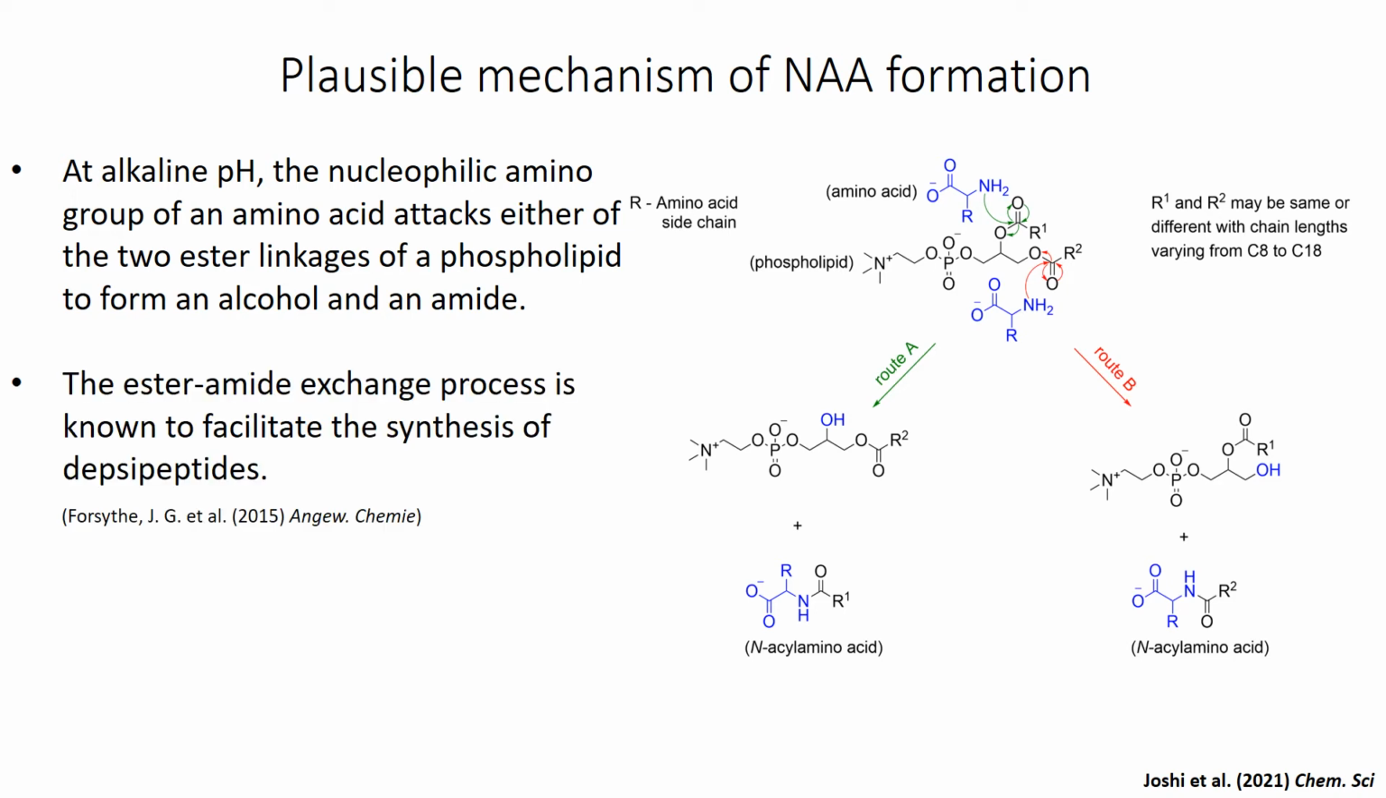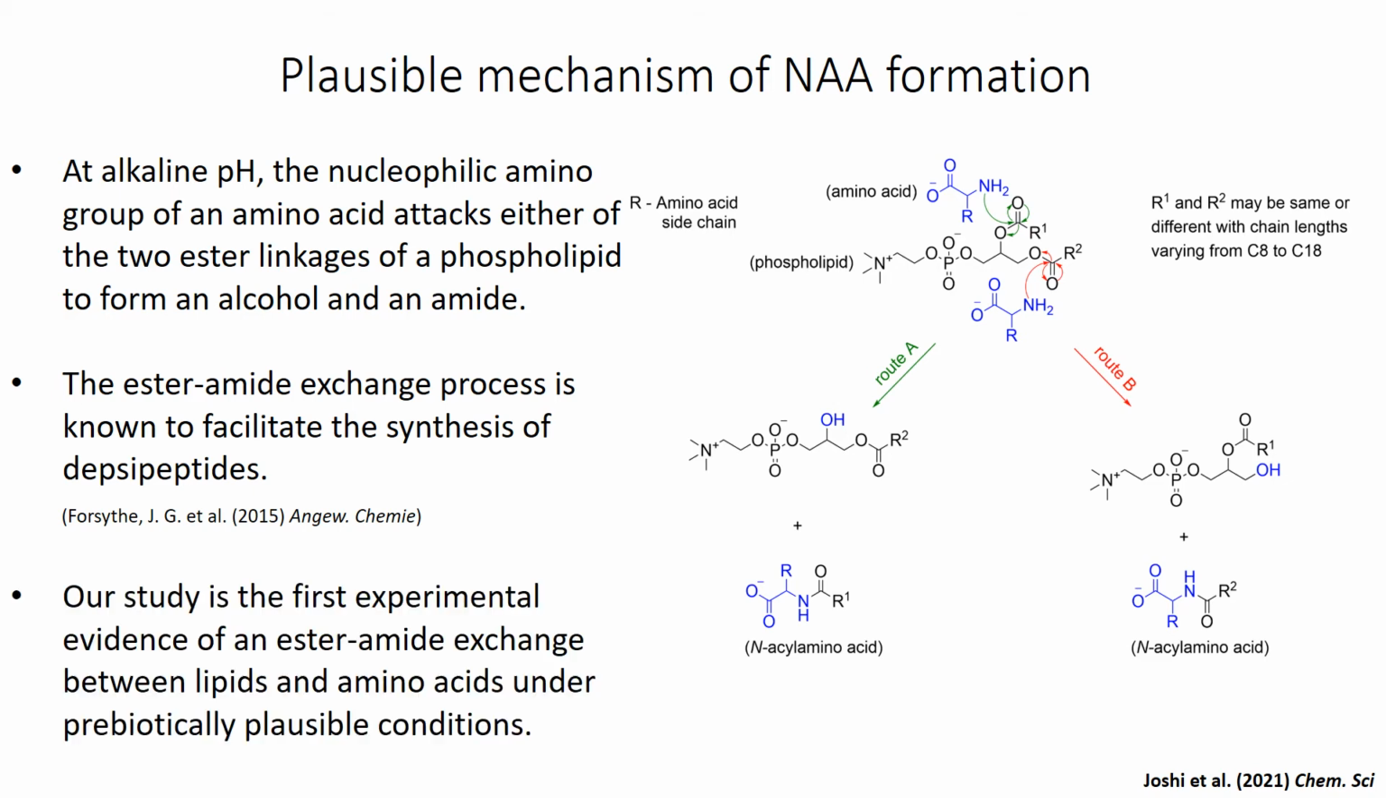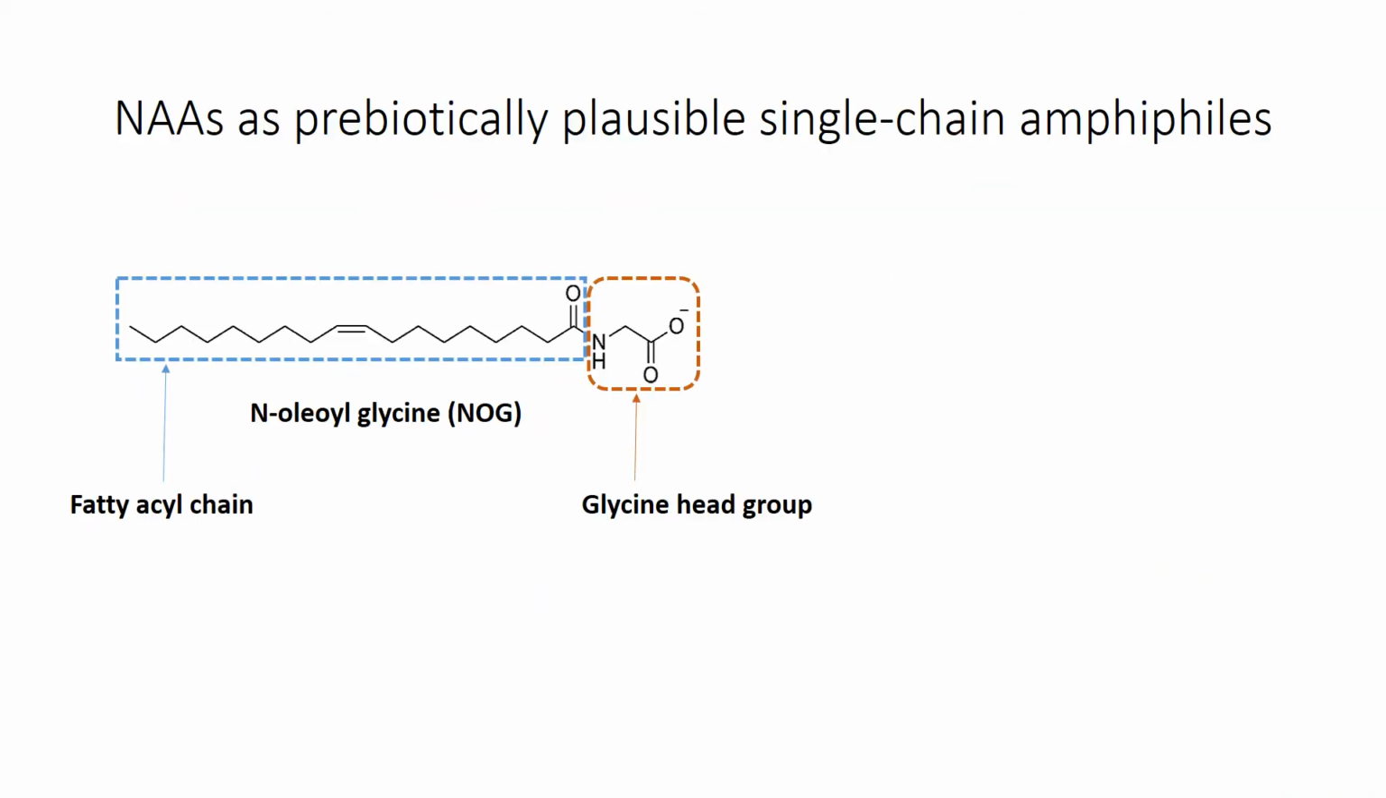Interestingly, the ester-amide process has been shown to facilitate the formation of depsipeptides from amino acids and hydroxy acids. However, such phenomenon has not been reported for amino acids and lipids. Our study is the first experimental demonstration of ester-amide exchange occurring between amino acids and lipids under prebiotically plausible wet-dry cycling conditions. This process led to the formation of an interesting class of prebiotically plausible single-chain protoamphiphiles called N-acyl amino acids.